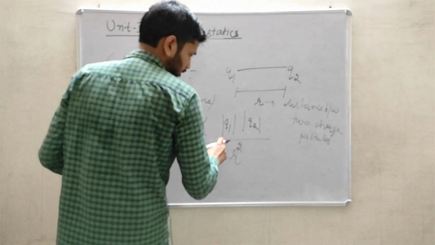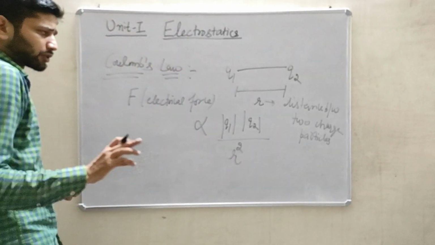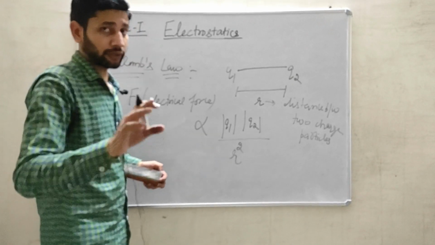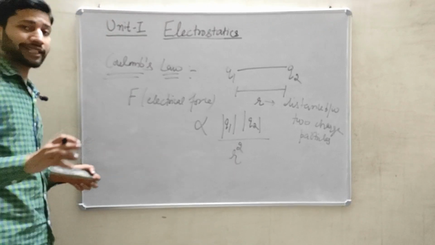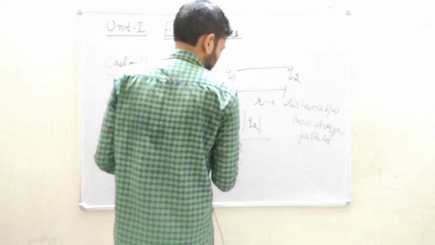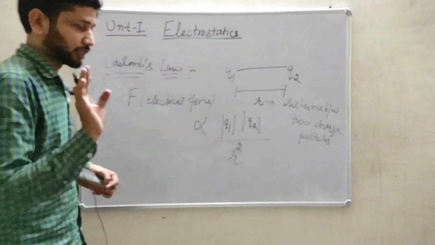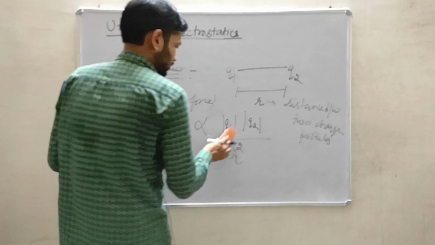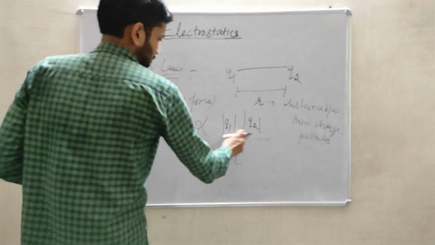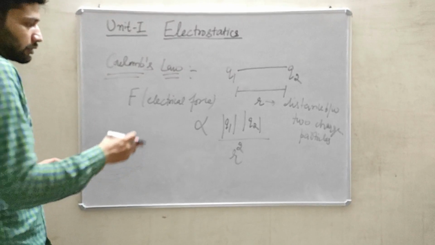It might be possible that you already know what the magnitude of charge is, because charge is a scalar quantity. Charge is not a vector quantity. A vector quantity means which is having a magnitude and direction both, while a scalar means it is having only the magnitude, not direction. So this electrical force is related to the charges' interaction through this.